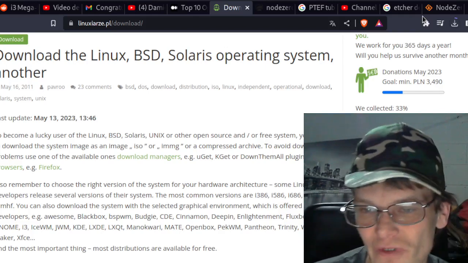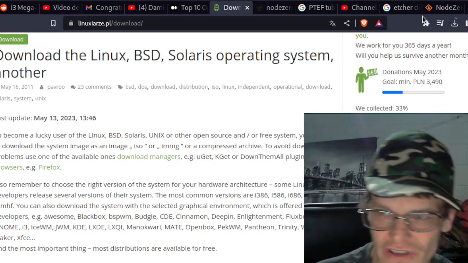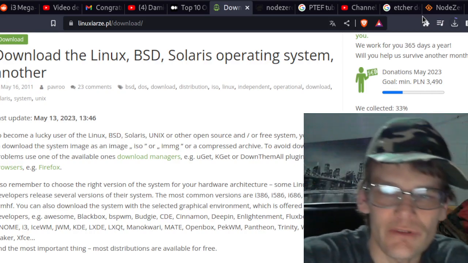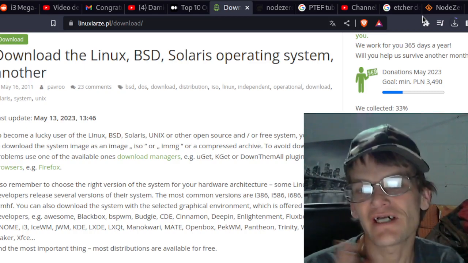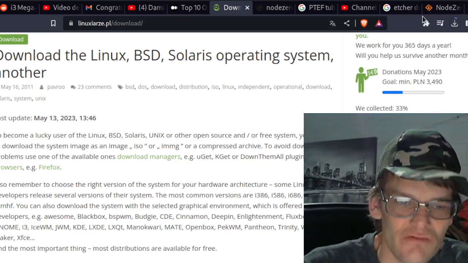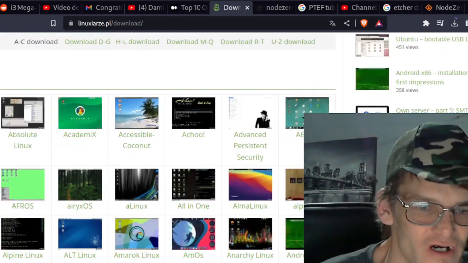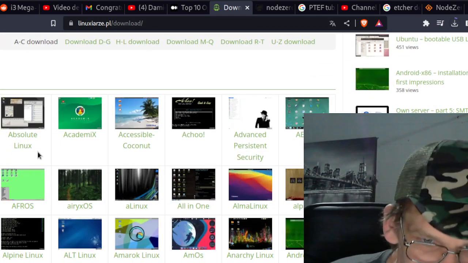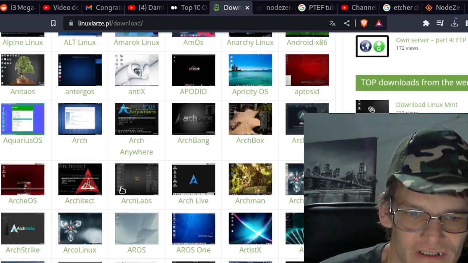Today, I just want to make it clear that you've got options if you delete your Windows directory. You don't just have to use Kali or Ubuntu or Fedora or Linux Mint. You've got options. Now, how many options do you got? Well, dun dun dun dun. Every single one of these icons is an operating system, like Kali, but they all have different use cases. Look at them.